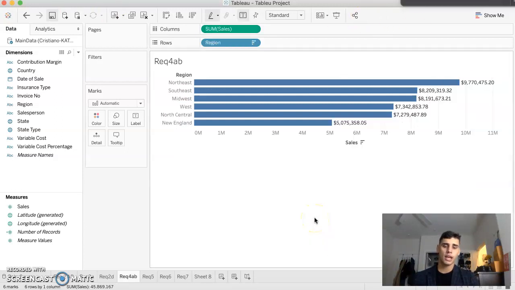Over here we are looking again at the sum of sales, but now not separated by state. We are looking at it separated by region, and we can see that Northeast has the highest sum of sales out of the regions with $9,770,475.20, and the region with the lowest sum of sales is New England with $5,075,358.05.